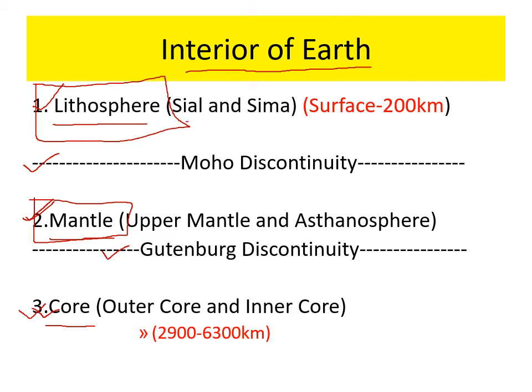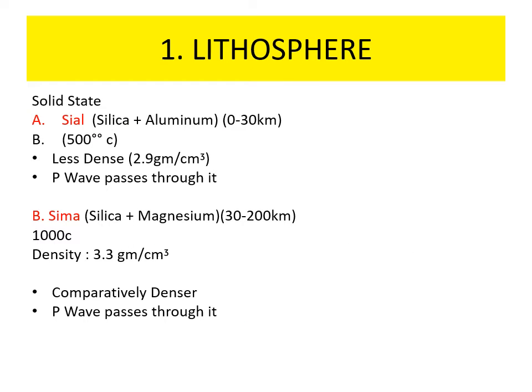Lithosphere is segmented into two parts, Sial and Sima. Mantle is segmented into two parts, upper mantle and asthenosphere, and core is segmented into two parts, outer core and inner core. The topmost part, that is solid part, is known as lithosphere, or the crust of the earth. Crust is divided into two parts. The topmost part is known as Sial, and the bottom part is known as Sima. Sial is the abbreviation of silica and aluminium. Those are the basic composition of the topmost part of lithosphere.